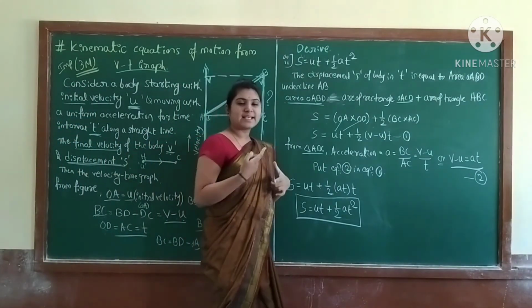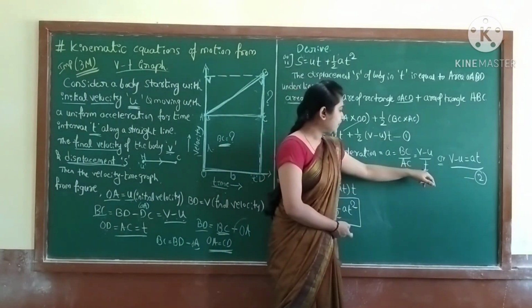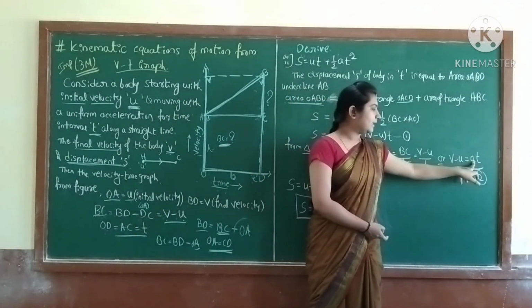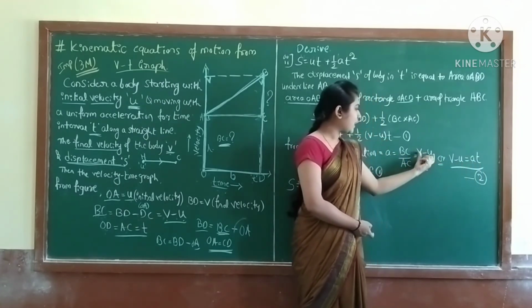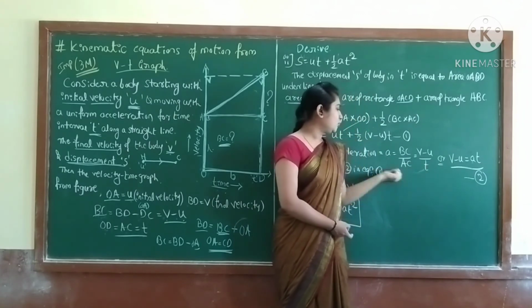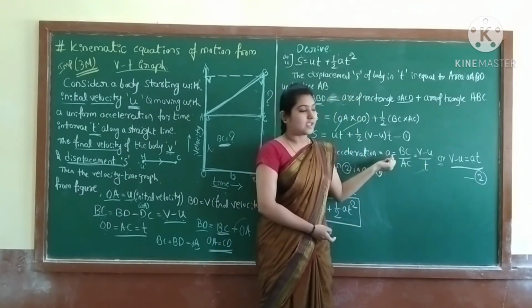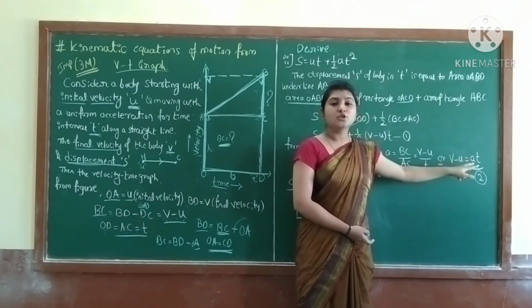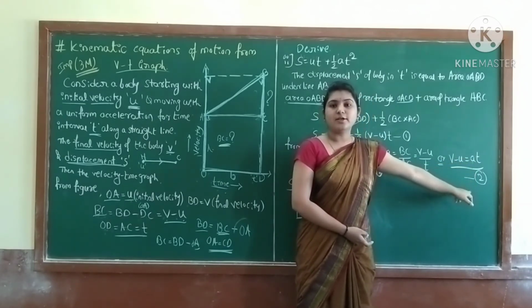As we did in the previous case, this T goes to the other side and gets multiplied. It will become a. V minus U as it is, equal to T going with a, multiplied. So V minus U is equal to aT. Correct? Take it as equation number 2.